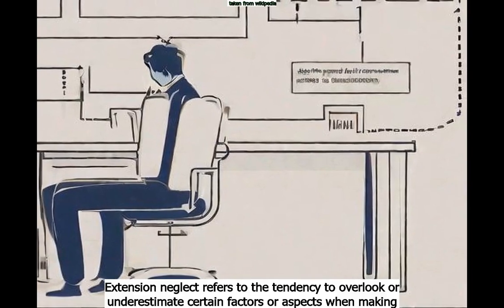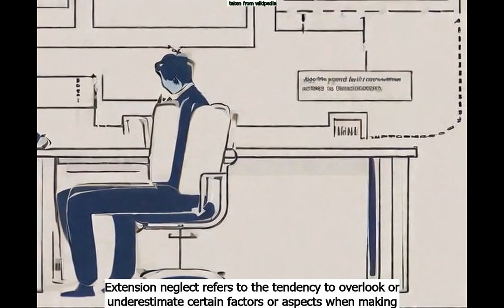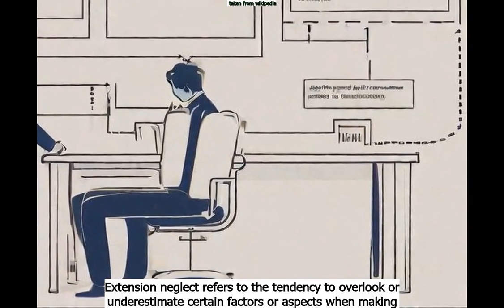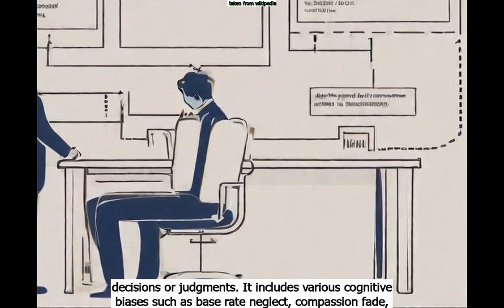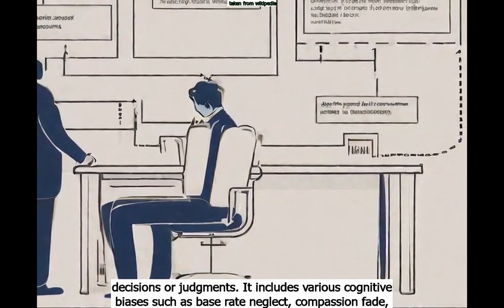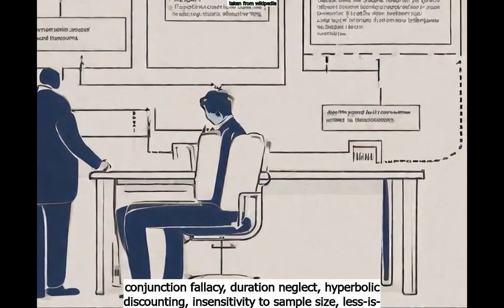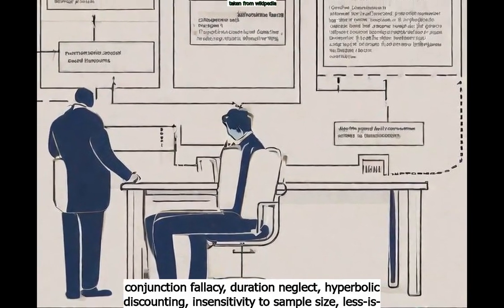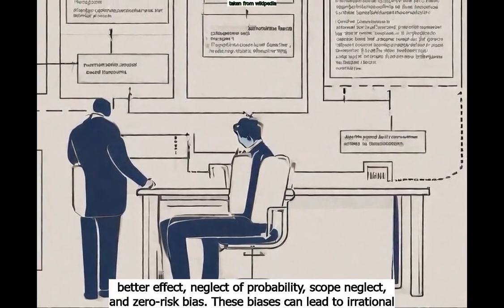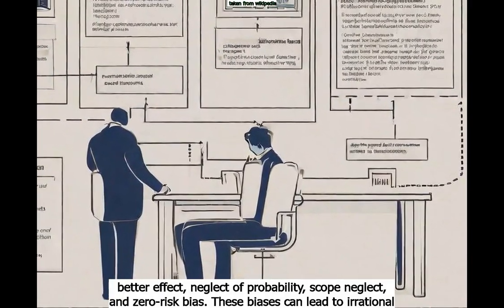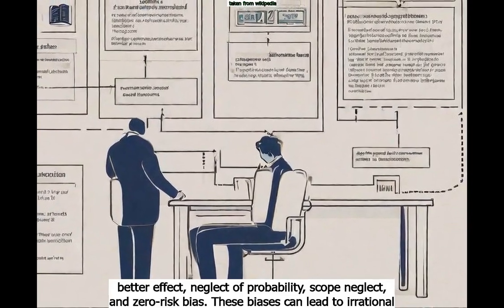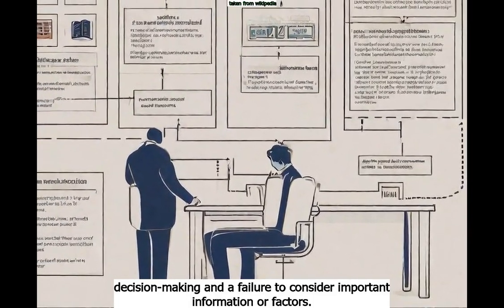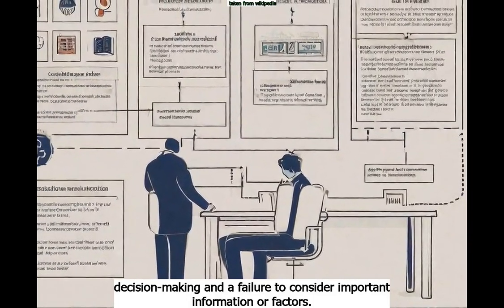Extension neglect refers to the tendency to overlook or underestimate certain factors or aspects when making decisions or judgments. It includes various cognitive biases such as base rate neglect, compassion fade, conjunction fallacy, duration neglect, hyperbolic discounting, insensitivity to sample size, less is better effect, neglect of probability, scope neglect, and zero risk bias. These biases can lead to irrational decision-making and a failure to consider important information or factors.